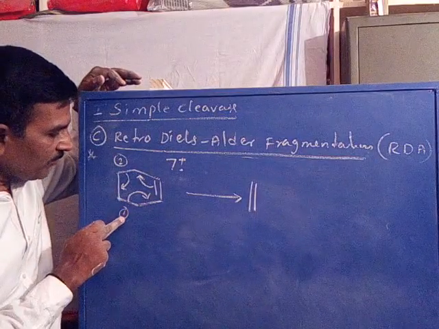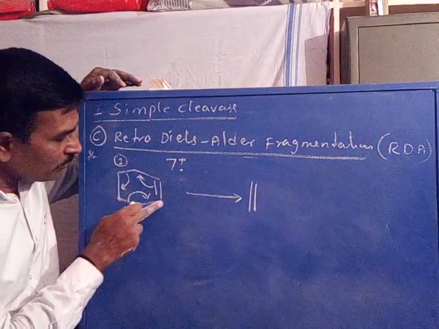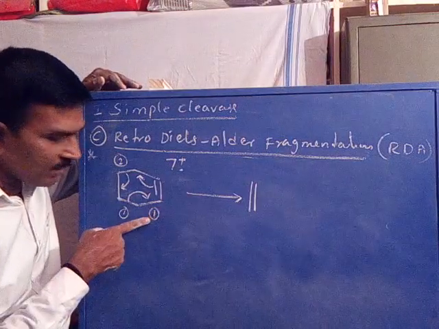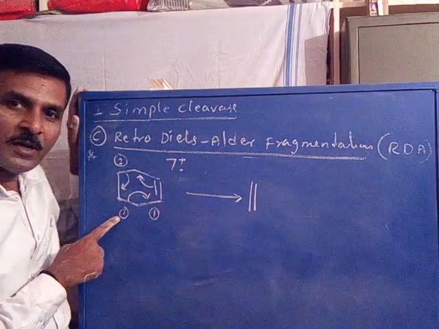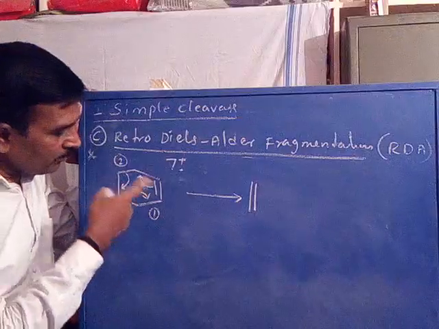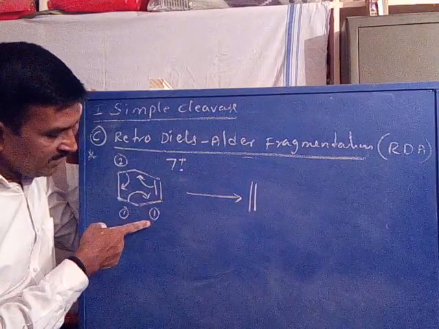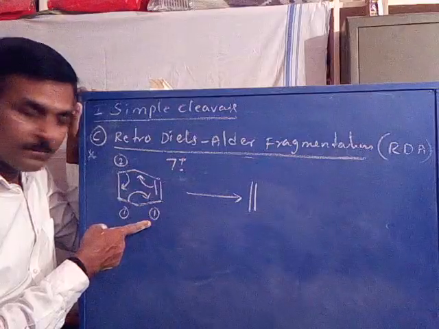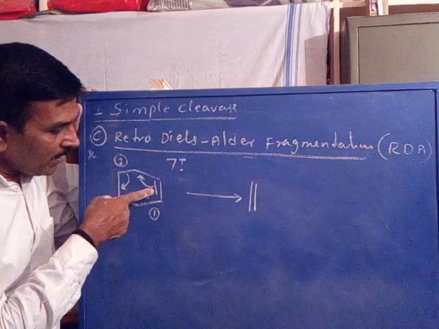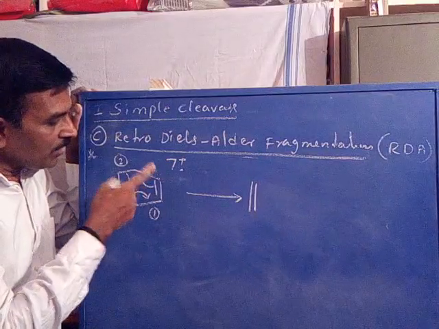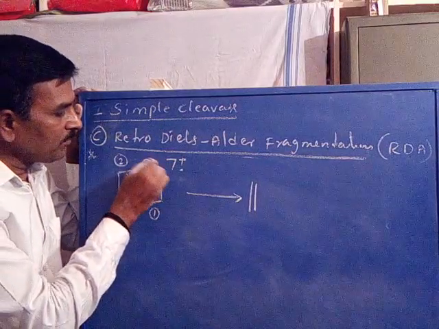Now, when the first sigma bond is cleaved and the electrons get polarized towards this carbon, a new pi bond is formed. This is the first new pi bond. Now the pi bond that already existed is polarized towards this side, and in between these two carbons a new pi bond is formed.